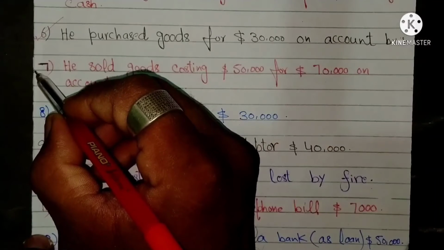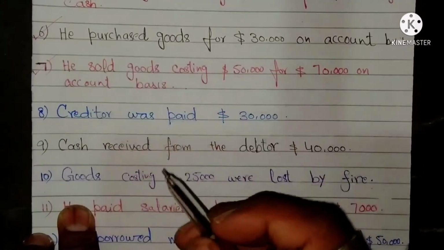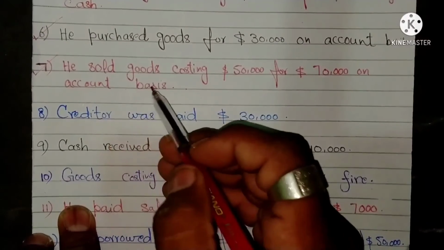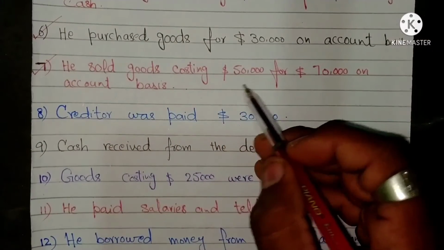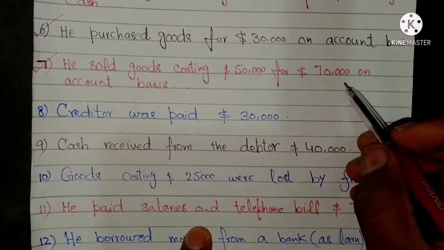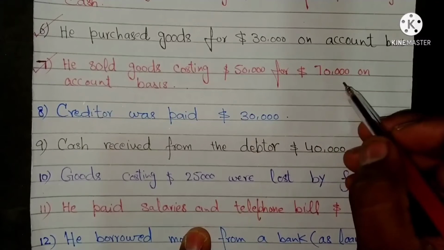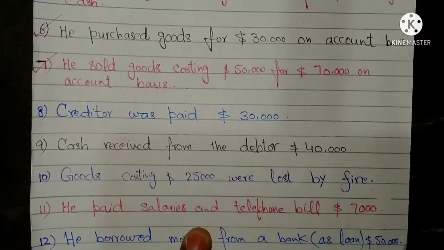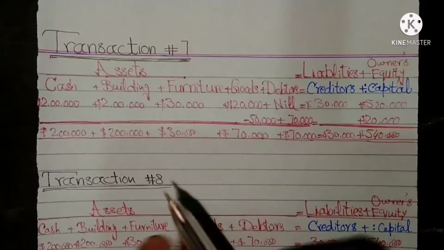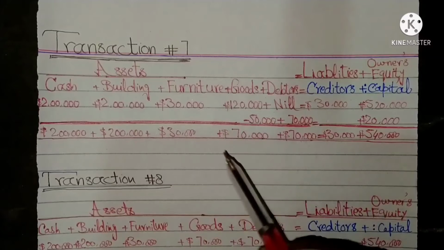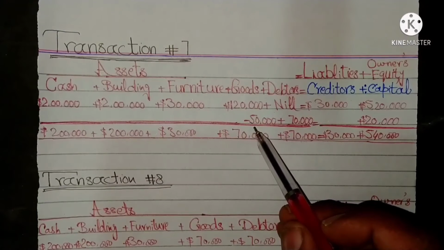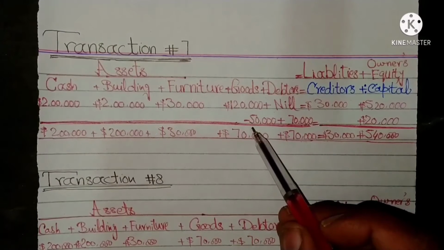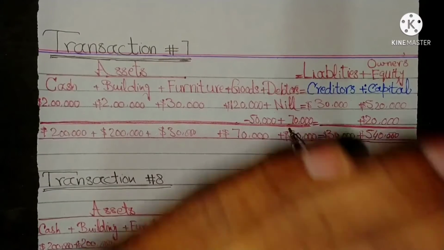Seventh transaction of Edison's business is he sold goods costing $50,000 for $70,000 on account basis or credit basis.